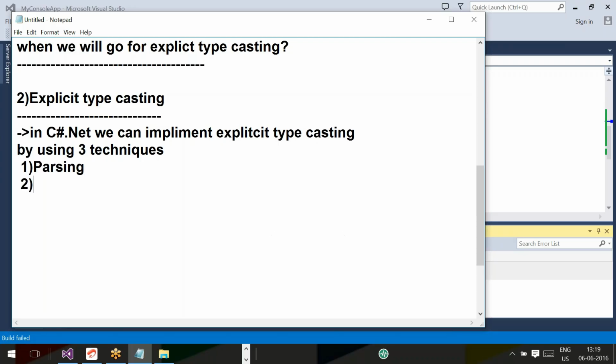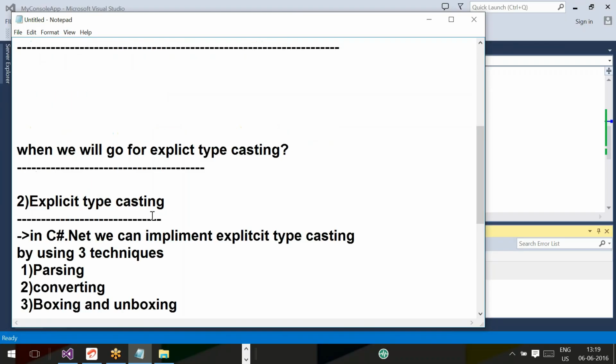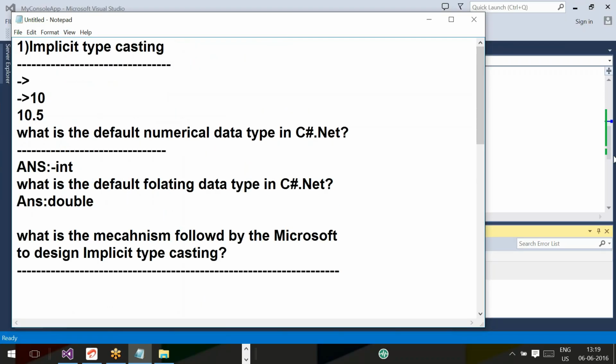Number two, converting. Number three, boxing and unboxing. Boxing and unboxing are very, very important topics. So what I am telling you, explicit typecasting we can implement by using three techniques: parsing, converting, and boxing and unboxing.